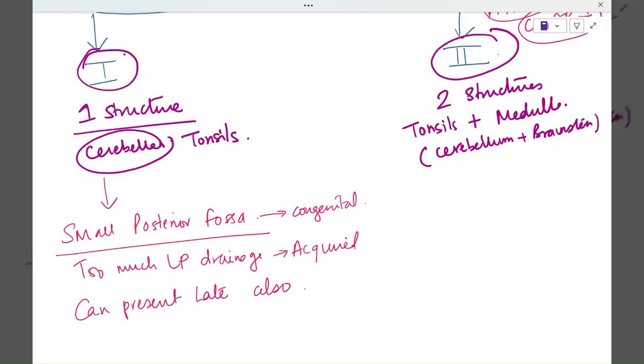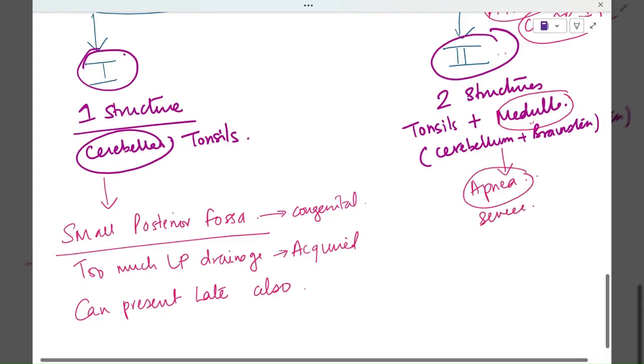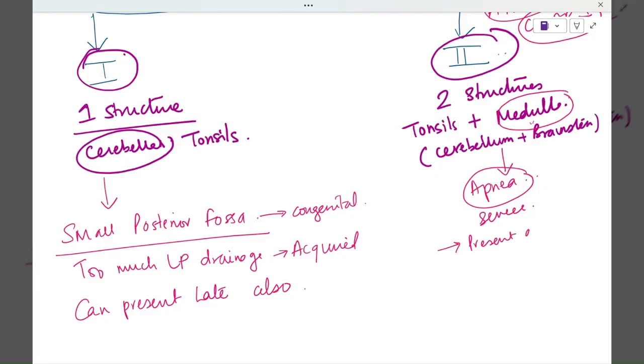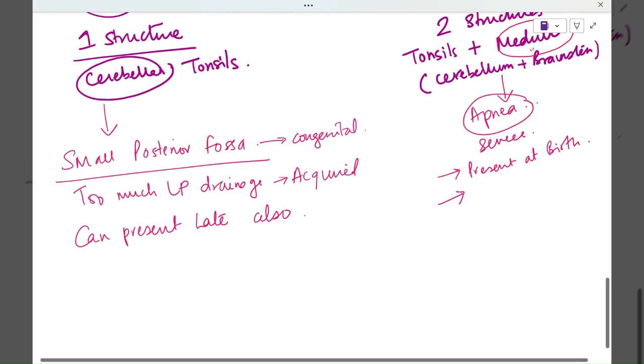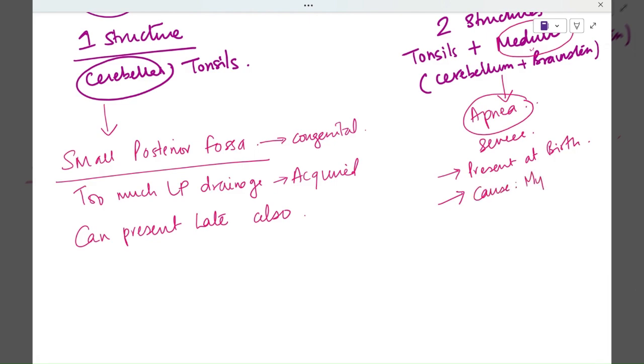But Chiari 2 malformation is actually problematic because here we have the brainstem also herniating through the foramen magnum. This herniation of the brainstem is going to cause apnea. That is why this is very severe and life threatening, so this will present at birth. Now why is this happening? Chiari 2 malformation, what is the cause? The cause is actually myelomeningocele.